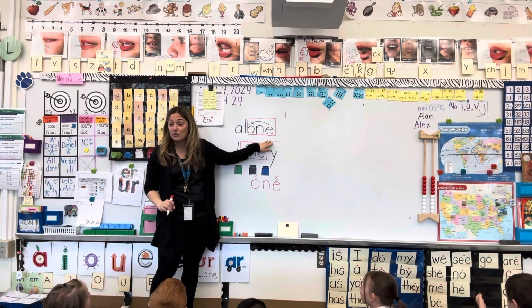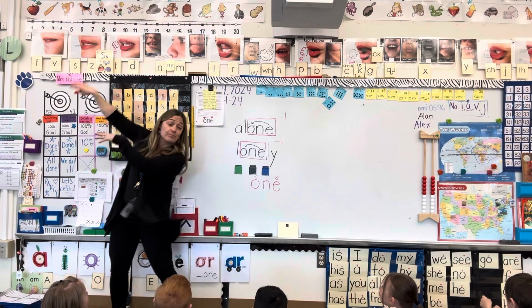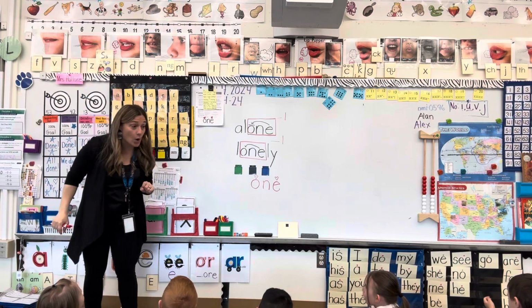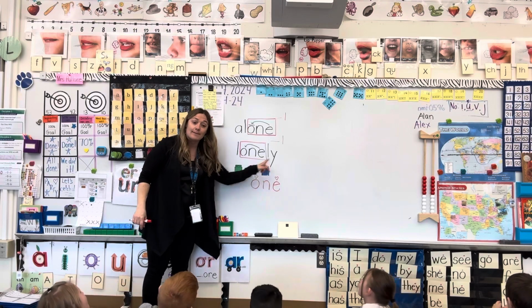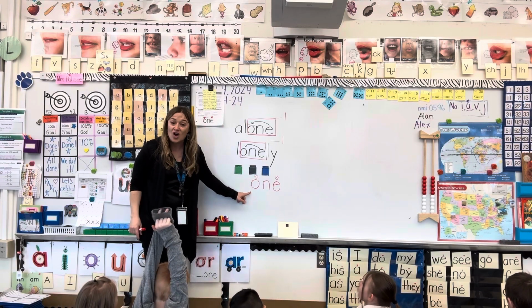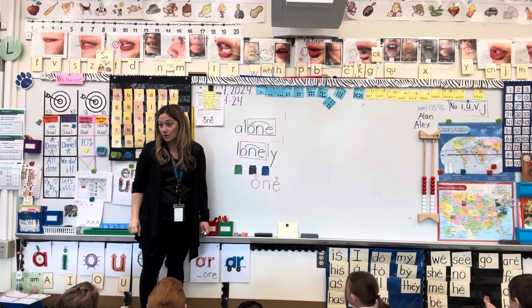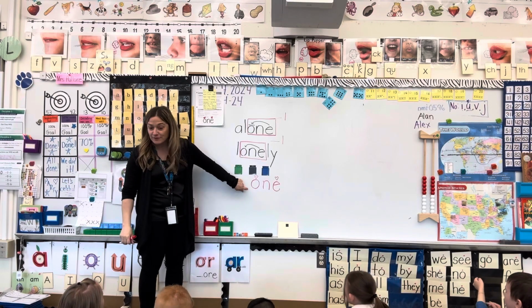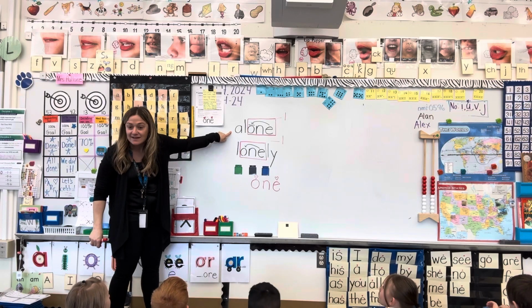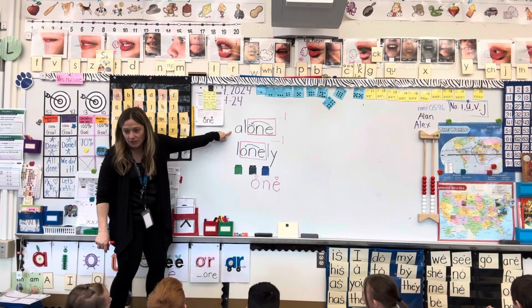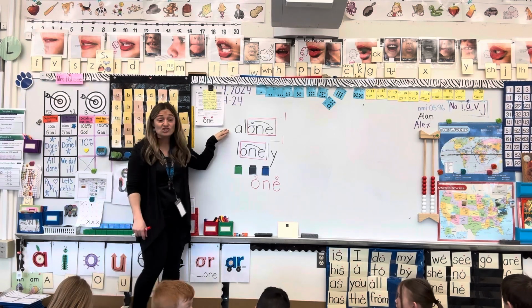And that's why we spell the word number one, O-N-E, because it used to be pronounced as own. And that's what it looks like. Own, with the magic E. But we don't call it own. We call it one. That's how we say it. So this spelling for this word one is based off of how people used to say the number one a long time ago.